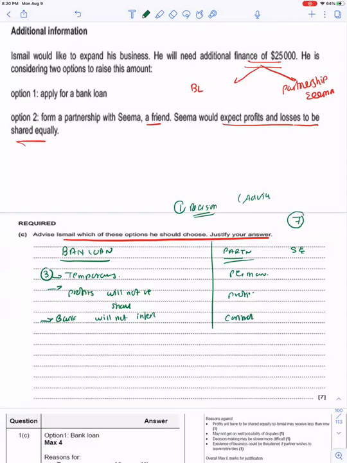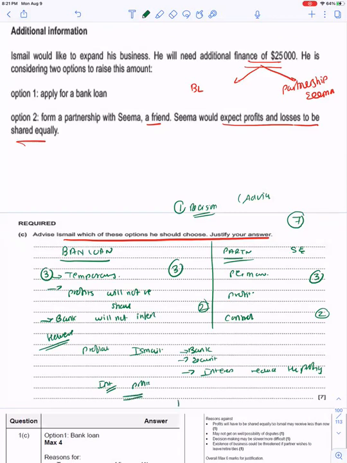However, then you have to give the drawbacks. So 3 points you give over here, 3 points over here. You get 2 marks here, 2 marks here. If we choose a bank loan, probably Ismail would not be capable of getting a bank loan. He may have to give a security, and interest on the bank loan would reduce the profits. However, in partnership, interest would not reduce the profits, but the profits will be shared.